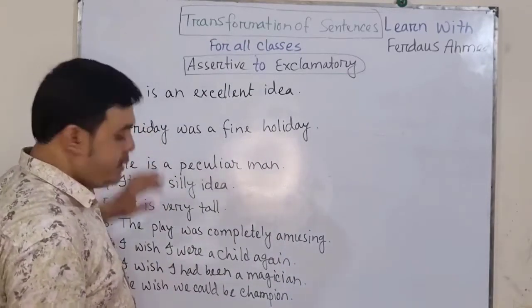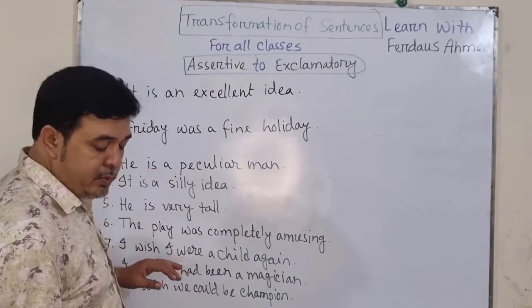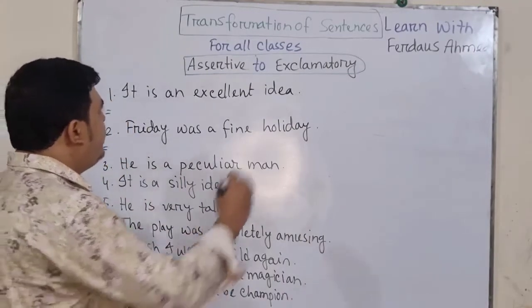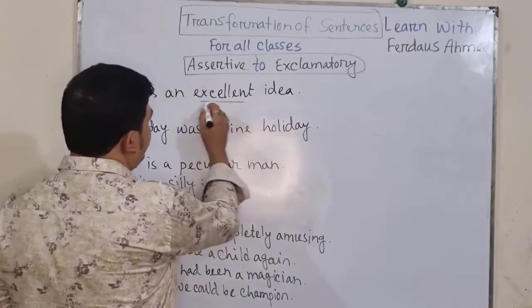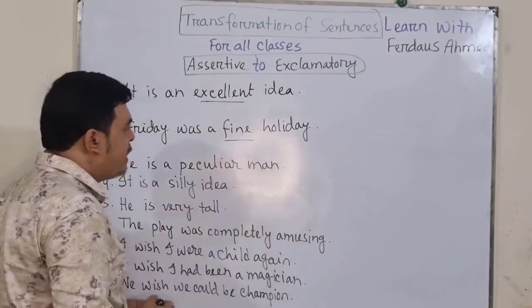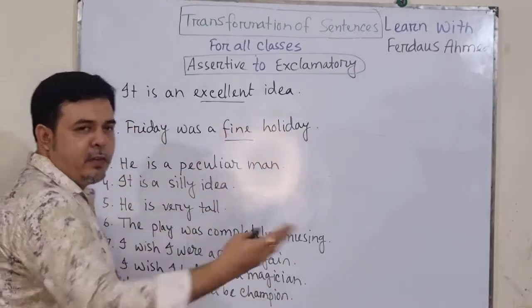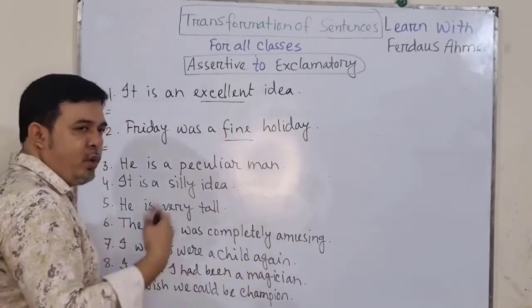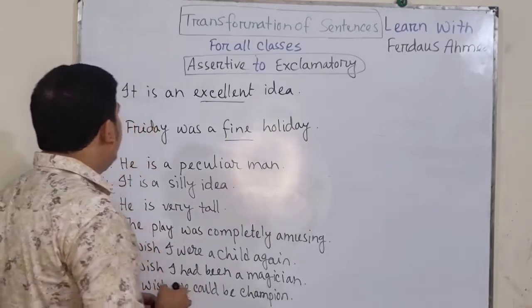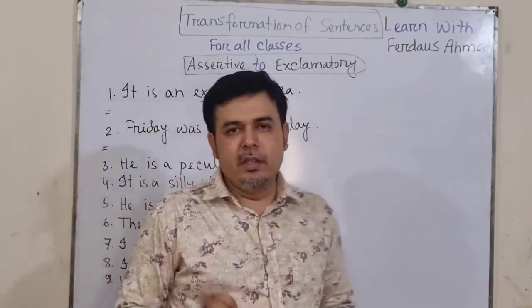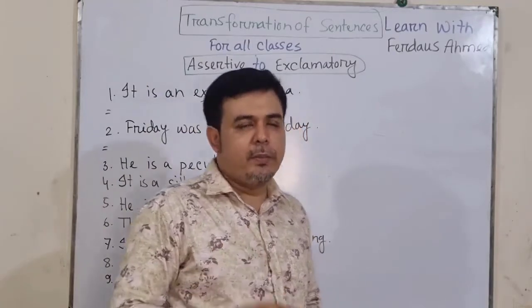There are some rules. If you get any adjective or adverb supporting the noun, then you should start with what?